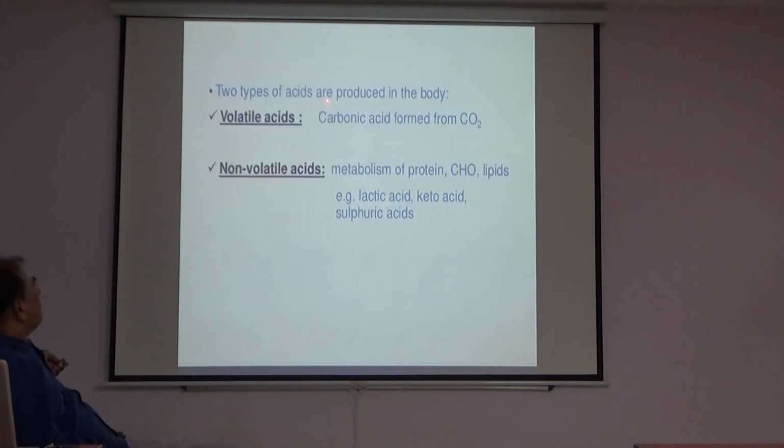Two types of acids are produced in the body. Volatile acids: carbonic acid formed from carbon dioxide. Non-volatile acids, from the metabolism of protein, carbohydrate and lipids: lactic acid, keto acids and sulfuric acid.